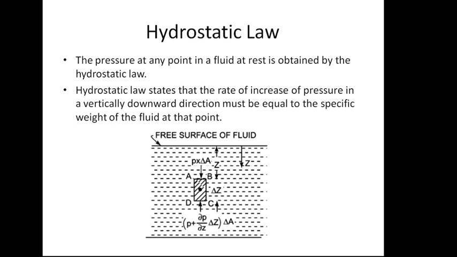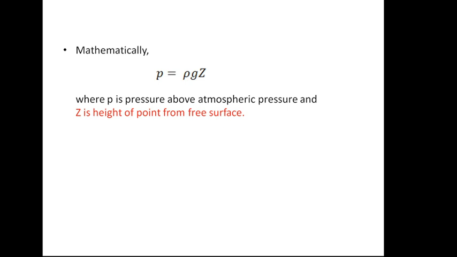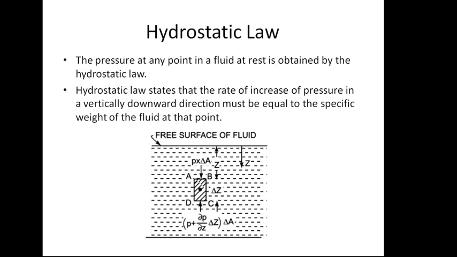Suppose you want to calculate the pressure at the layer AB, then you will measure the height of that point from the free surface, which is Z. You go in the vertically downward direction from the free surface up to AB, and the height is capital Z. Then as per the hydrostatic law, at the layer AB we can express it as P is equal to rho g Z.